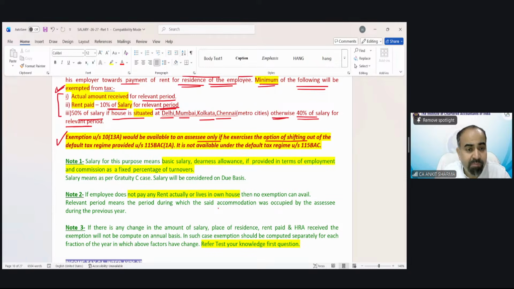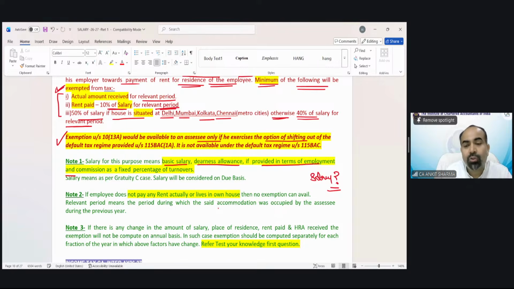Now there's a very important note you have to understand. What is the meaning of salary? We just said 10% of salary. Now what is the meaning of salary? The meaning of salary has been defined. Salary for this purpose means we have to take only basic salary and dearness allowance, if that has been provided in terms of employment.